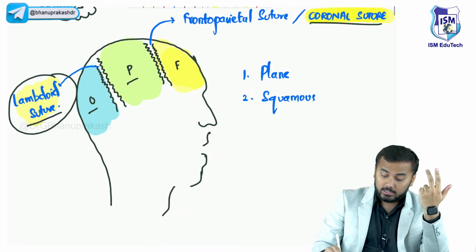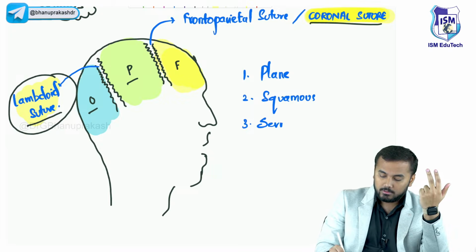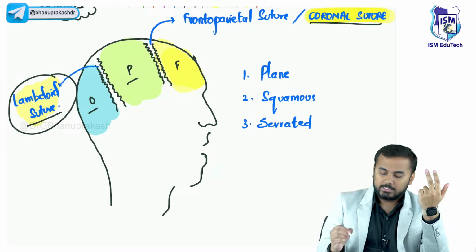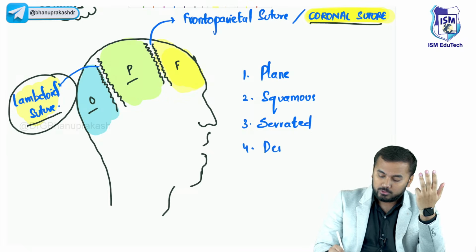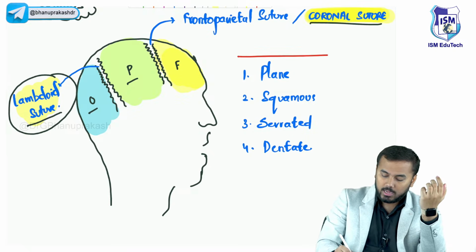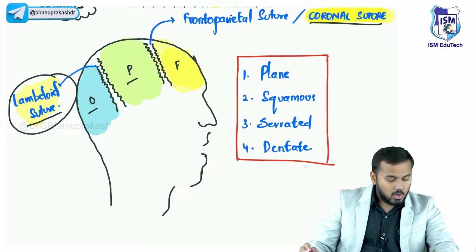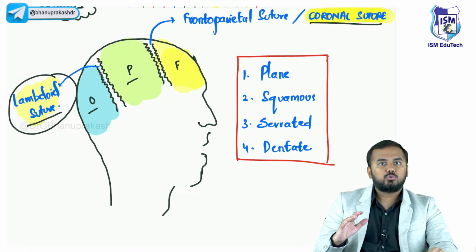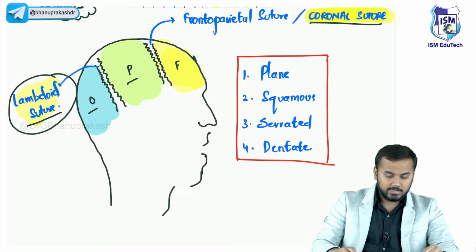Third suture we discussed is serrated suture. Fourth important suture we discussed is dentate suture, right? So these are the four different types of sutures which we have discussed. All of you are clear regarding the sutures before I move on to the next topic? All of you are clear regarding this thing?